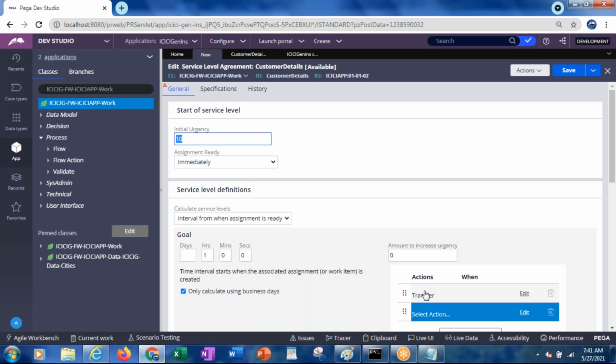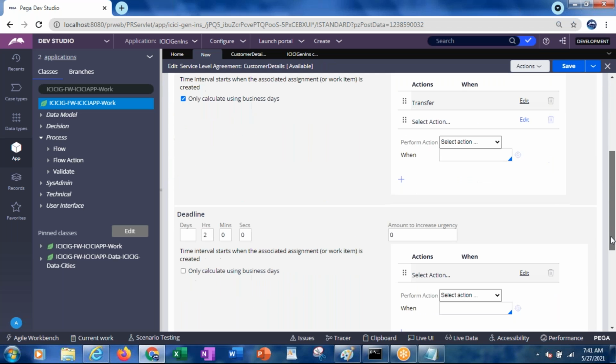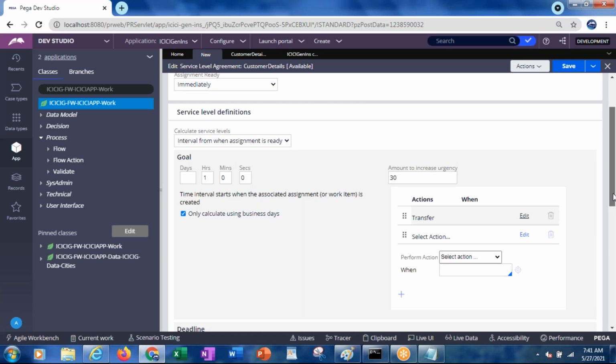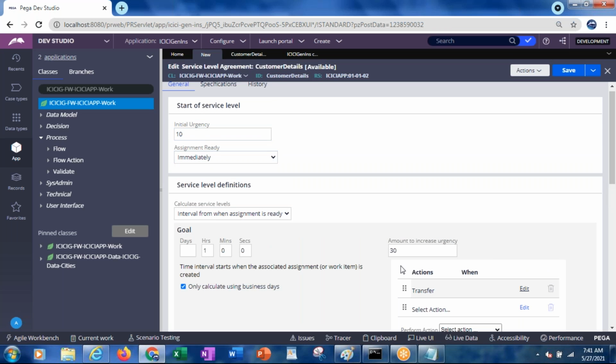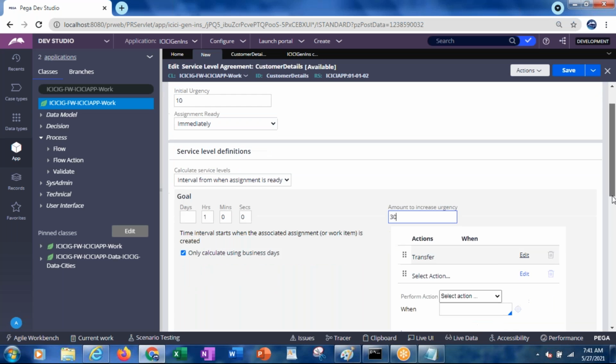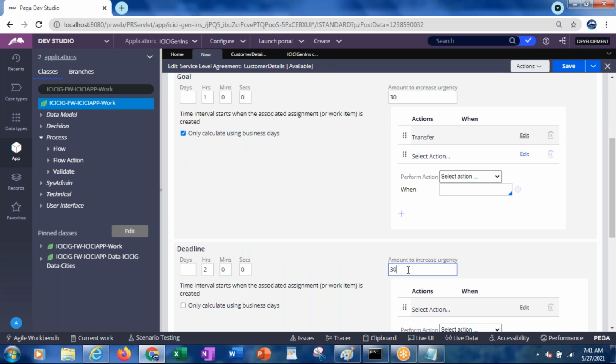Next, amount to increase urgency. After the goal is completed, how much urgency you want to increase? Like I would like to increase 30. And after the goal, for the deadline also, how much it has to be increased. This is 30. So now total urgency, how much has it become? Initially the urgency I have given is 10. When the goal reached, I have added 30. So 10 plus 30, 40. And then after 40, you have again 30, totally 70 it will become.